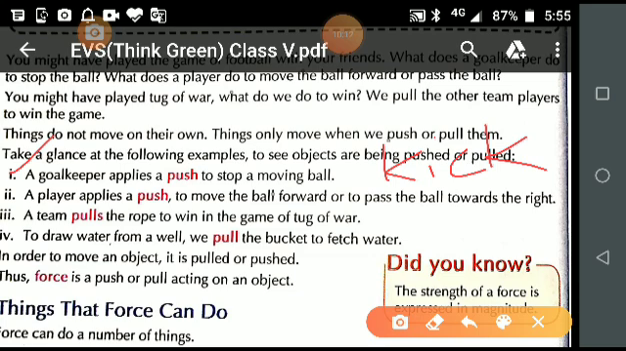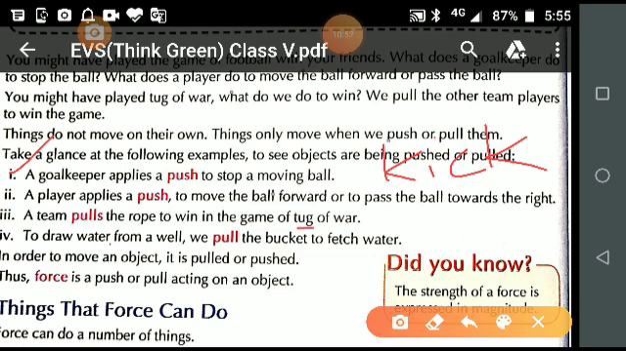Who will tell? If you have seen the previous video, anyone can tell me: if someone kicks the ball, which type of action is played here? Push action or pull action? Yes, Vishnu, you give the answer. Okay, very good. Sit down, Vishnu. Your answer is right. We push the ball. A player applies a push to move the ball forward or to pass it to the other player. So what did the player do? He pushed the ball. Okay, so this is the example of push.